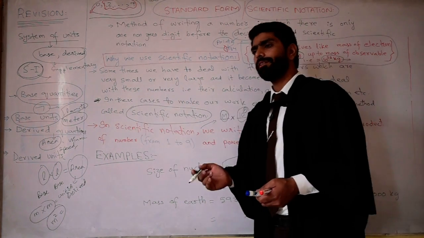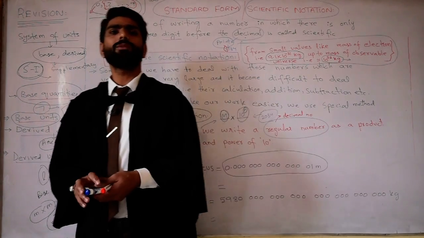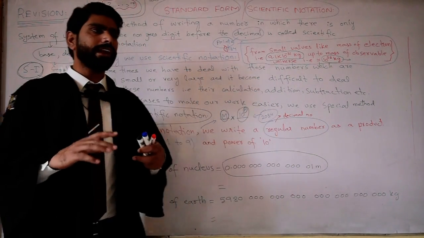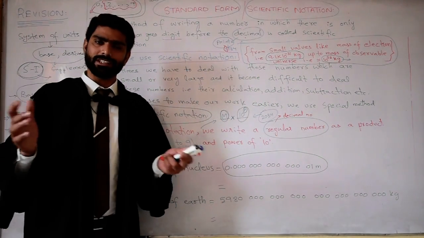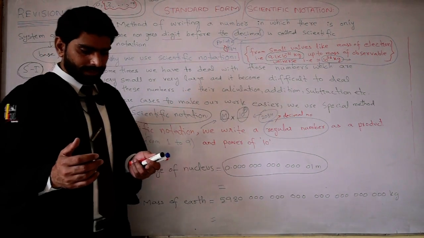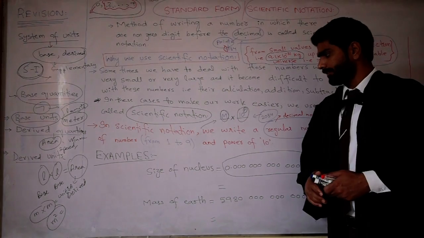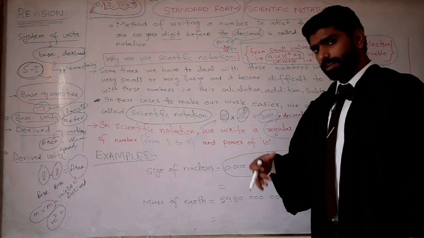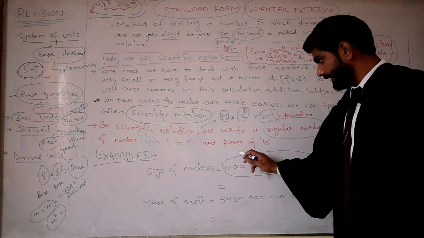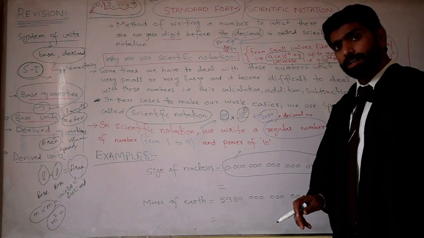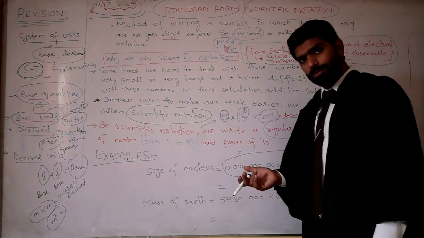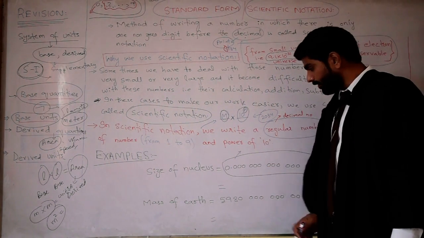So why do we use scientific notation? In order to make our work easier, to write very big or very small numbers in a very simple way, to make our calculations easier, we use scientific notation. For example, let's convert this regular number into scientific form.